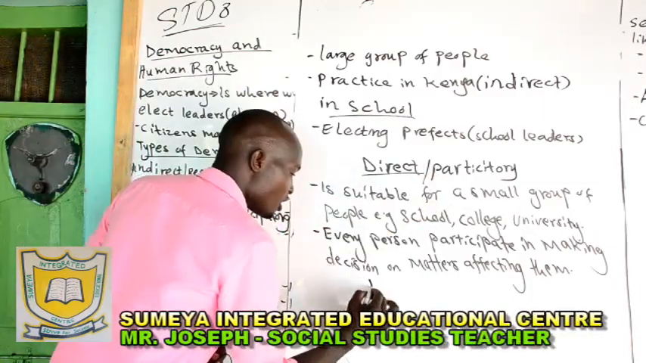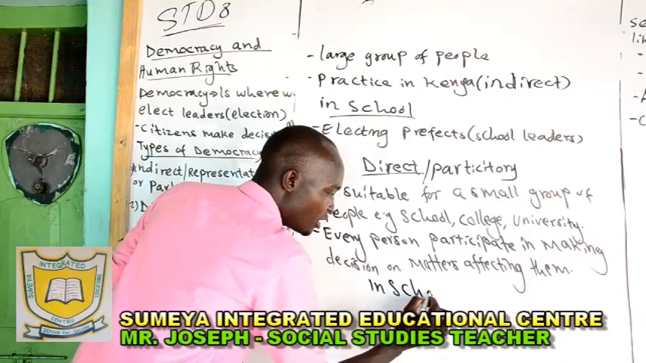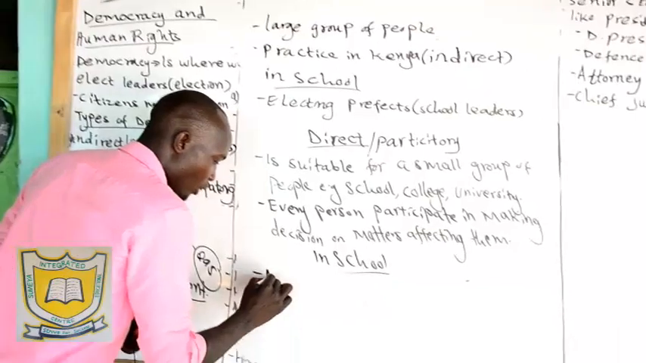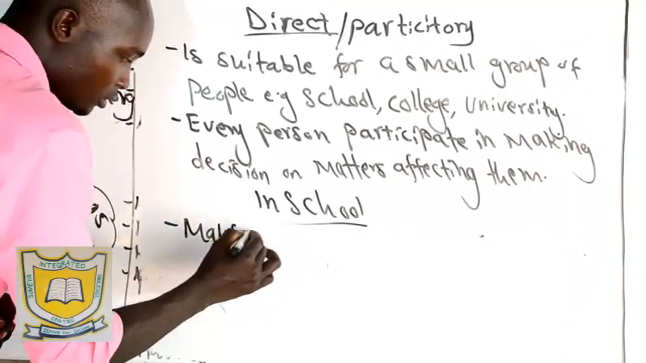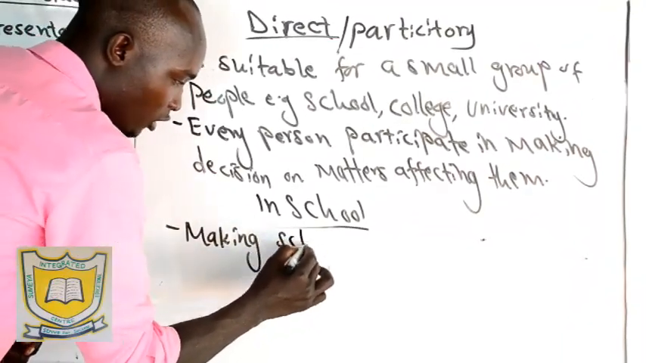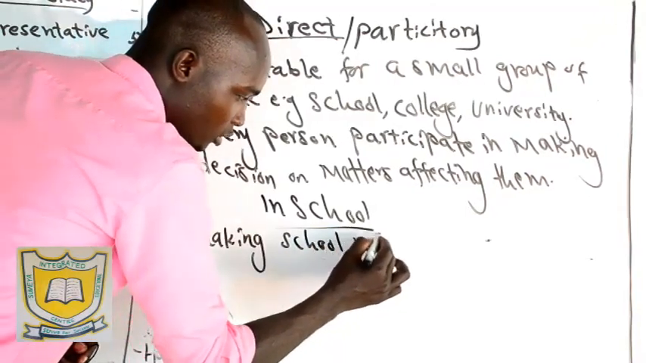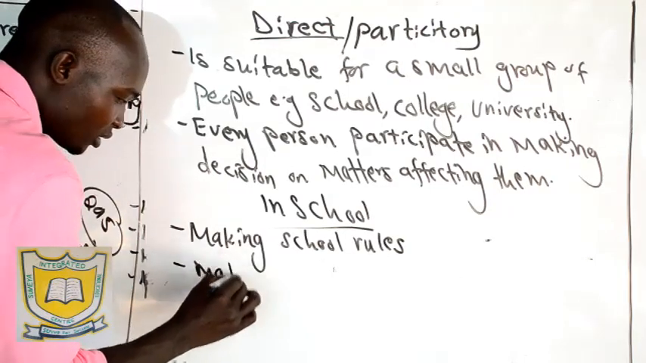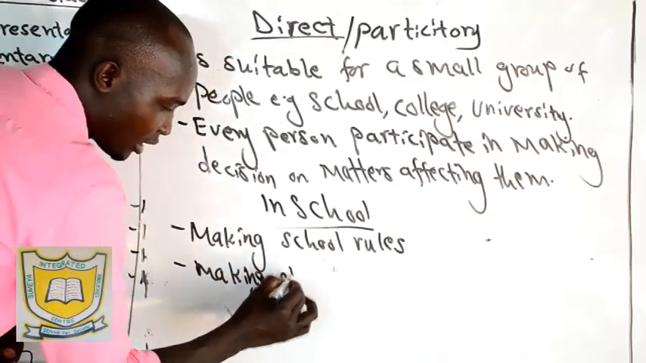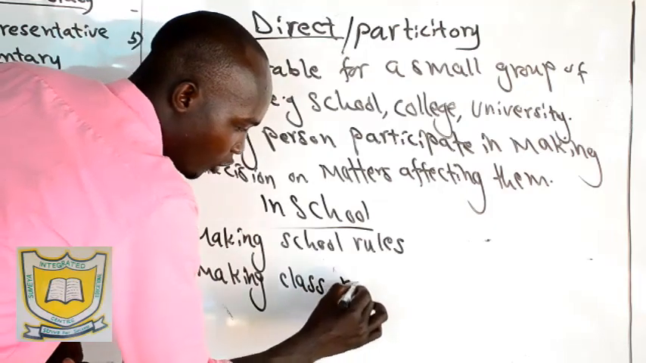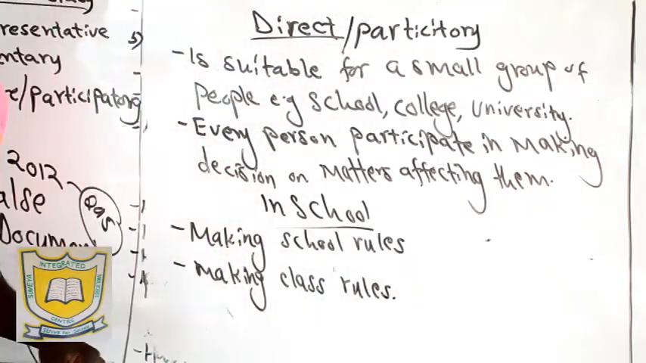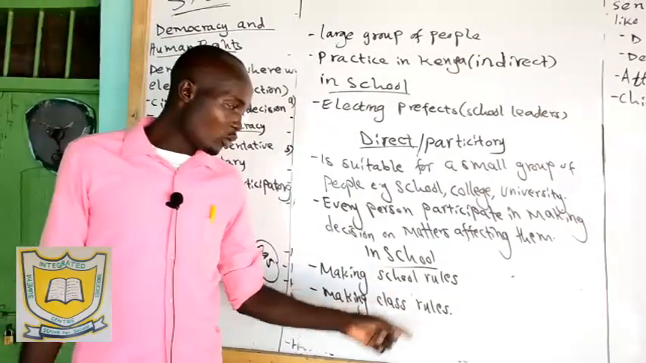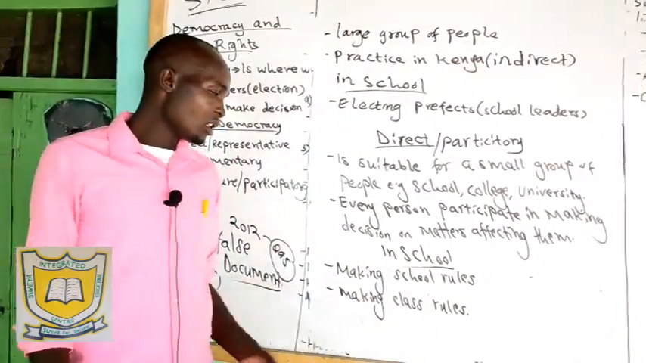Direct democracy in school. How can it be seen in school? Number one, when making school rules. Then number two, when making class rules. So this is direct democracy in school. Number one, when making class rules. Number two, when making school rules.